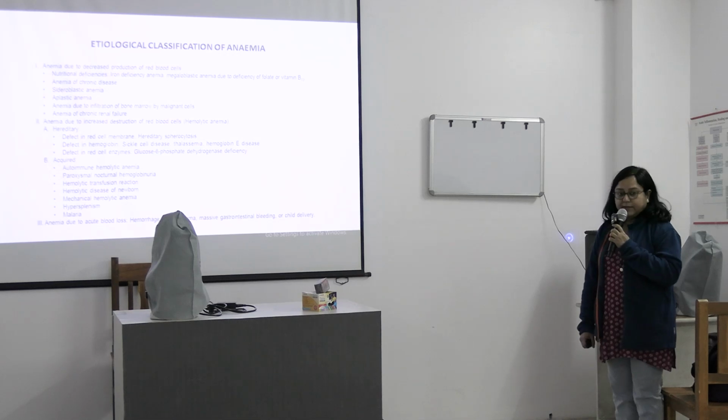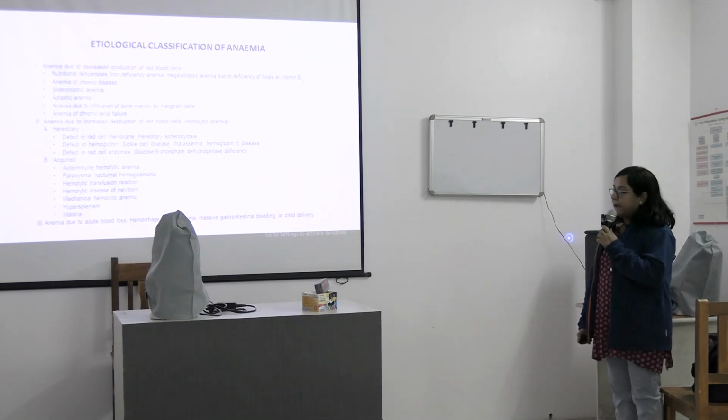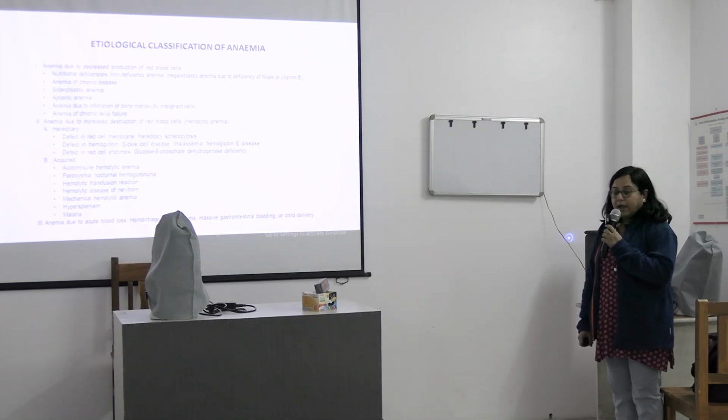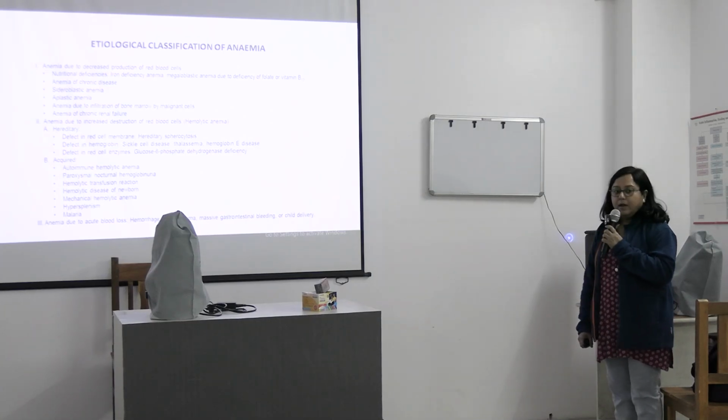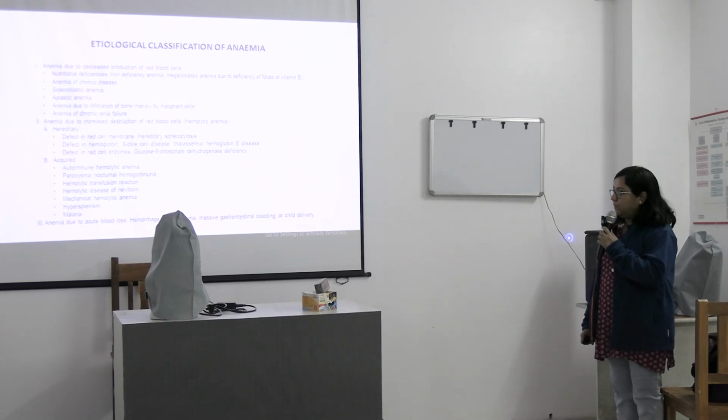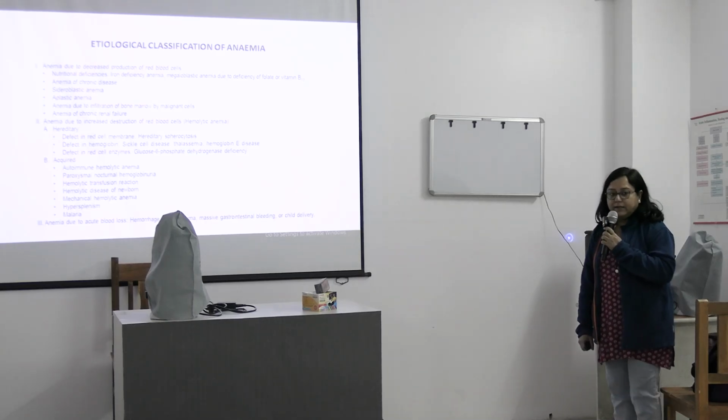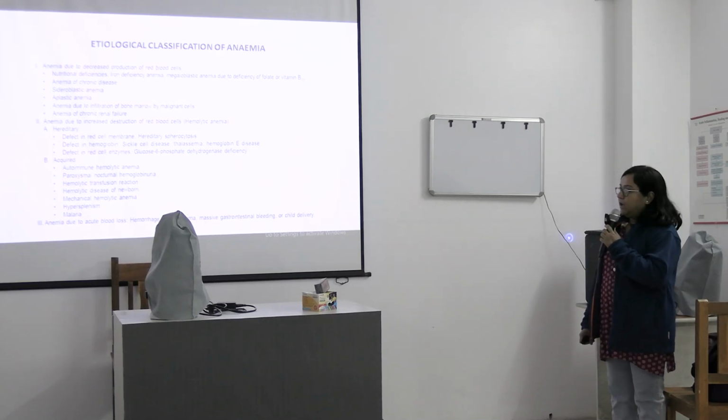So for example, the glucose 6-phosphate dehydrogenase, when there is a deficiency of that enzyme, we have anemia due to hereditary cause. And in the acquired causes, we will have autoimmune hemolytic anemia, paroxysmal nocturnal hemoglobinuria, hemolytic transfusion reaction, hemolytic